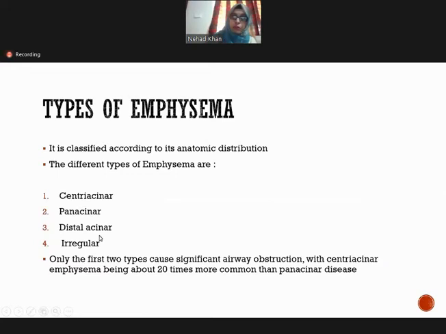Among these four, the centriacinar and the panacinar cause significant airway obstruction. And among the centriacinar and the panacinar, centriacinar is 20 times more common than the panacinar emphysema. Now we are going to discuss these four types one by one.